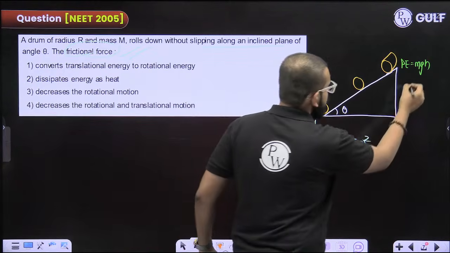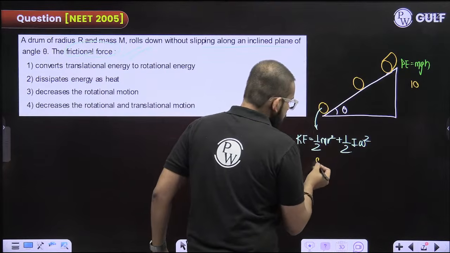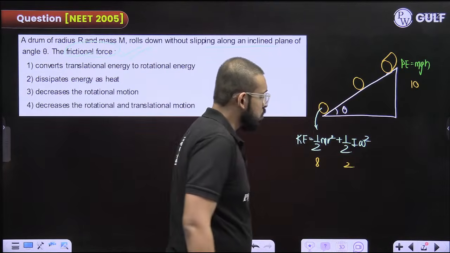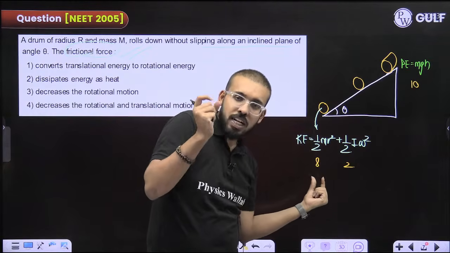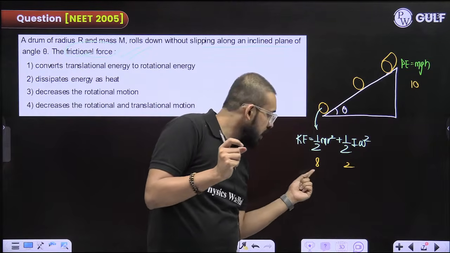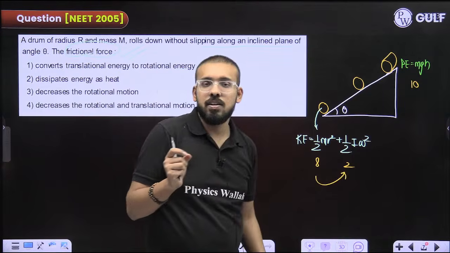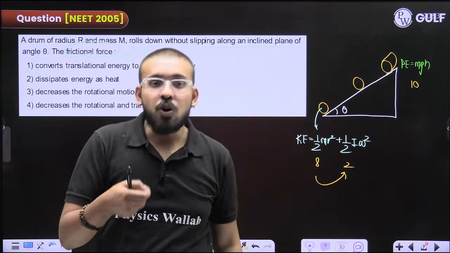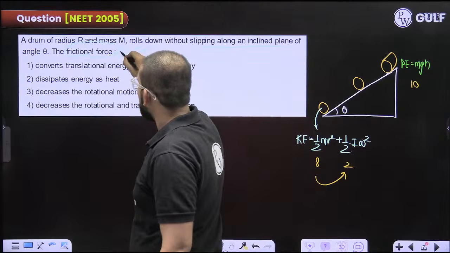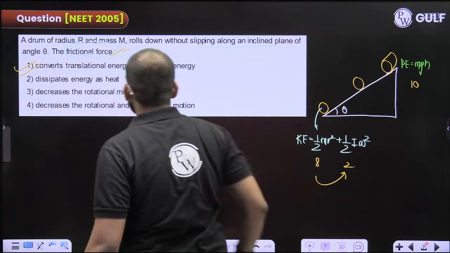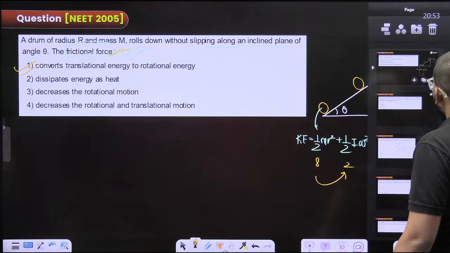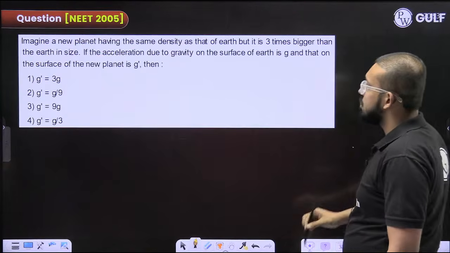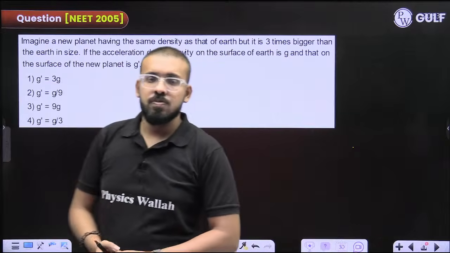So if this was 10, let us suppose this is 8 and this is 2. What the frictional force did, it converted some translational part into rotational part. How was it possible? With the help of frictional force only. So friction converts translational energy into rotational energy. A good question. Do this one.